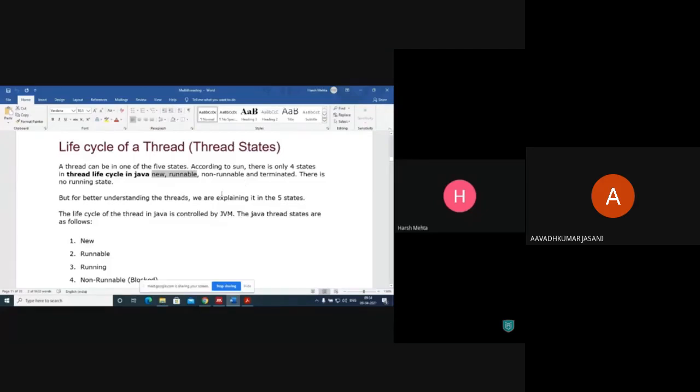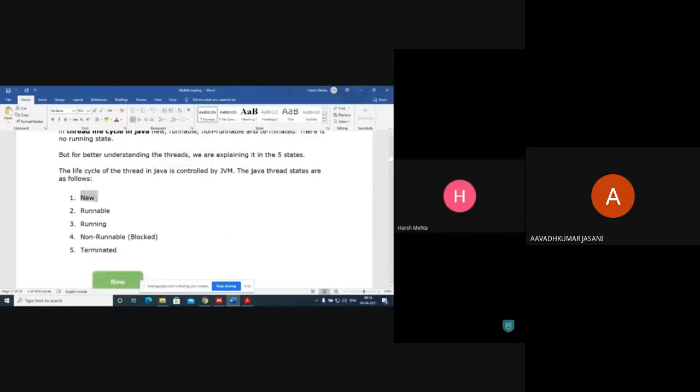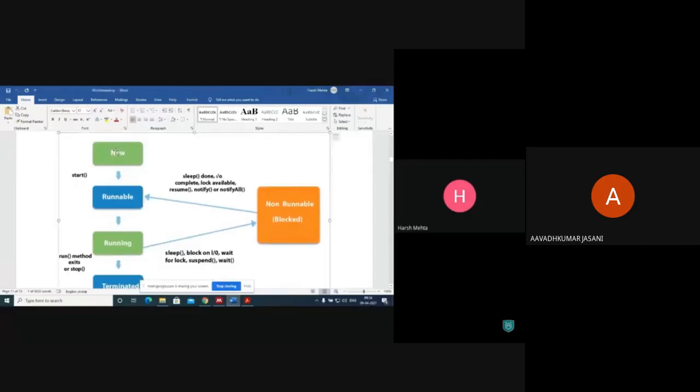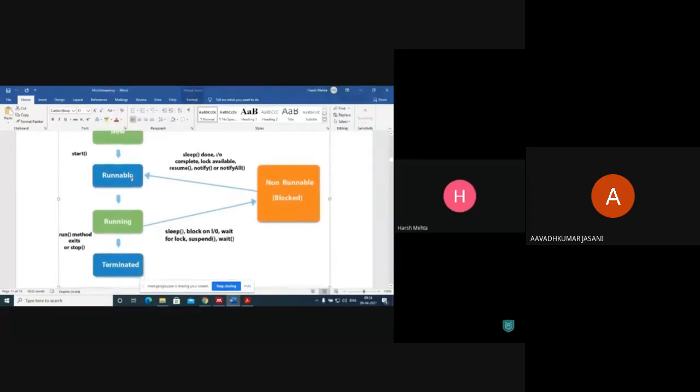There is no running state. But for better understanding of the thread, we are explaining it with 5 states: new, runnable, running, non-runnable, terminated.